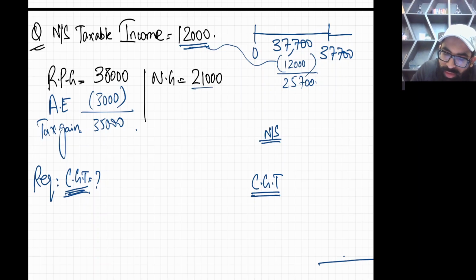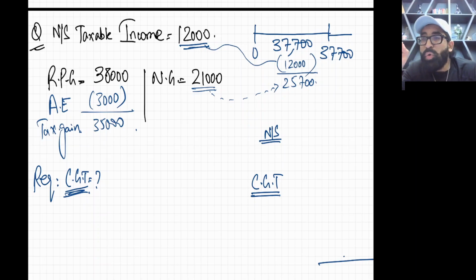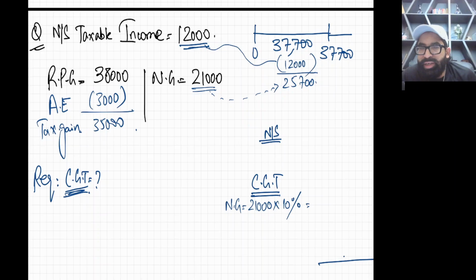You will pick this 21,000 and you'll knock this band. Luckily we have more unused capacity in the first band. So NG will come in the first band, that is 21,000 multiplied by 10%. We all know the first band tax rate for NG is 10%. So it will be 2100.